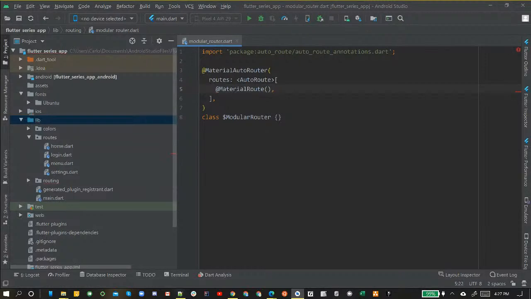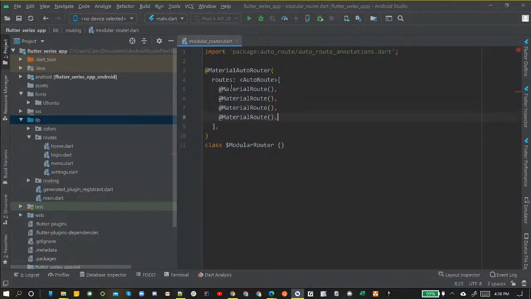Okay. And then since we have 4 routes right here, home, login, menu, and settings, we know we're going to be using 4 routes right now. So let's just do that. We're going to get on that line, and then we're going to Control D, Control D, Control D. It's going to make 4 of them for us, right? They're ready to go.